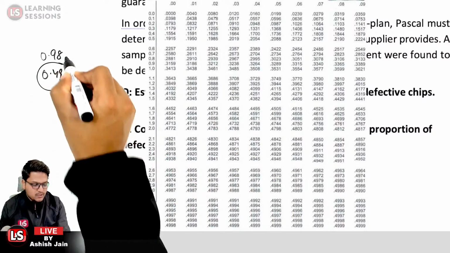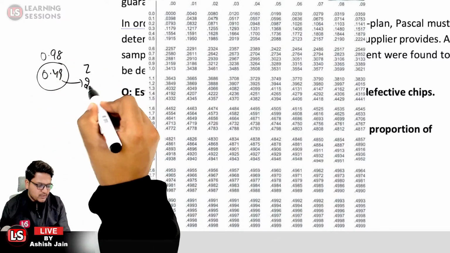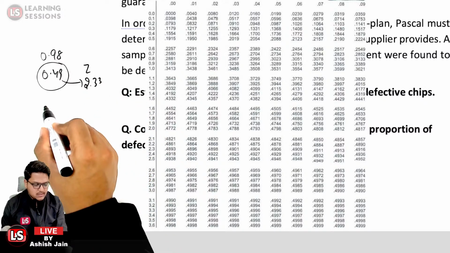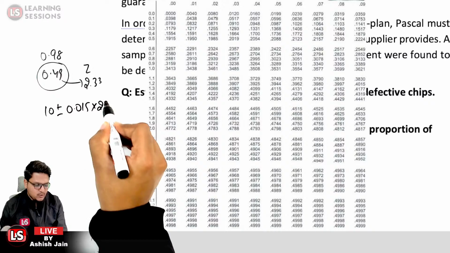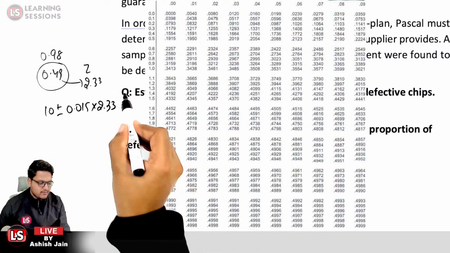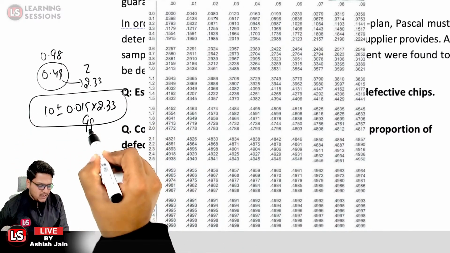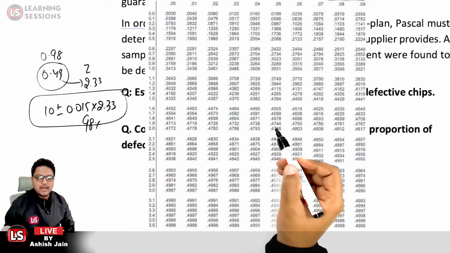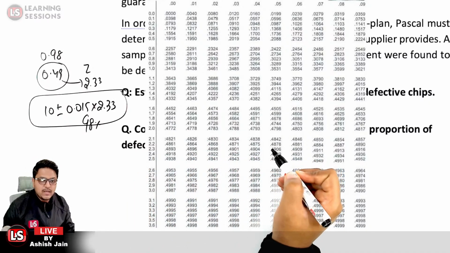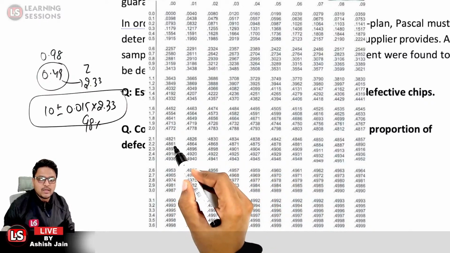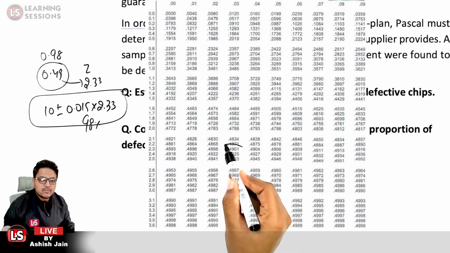So for this particular value, the Z value is 2.33. So what will be the answer? It is 10 plus minus 0.015 multiplied by 2.33. That will be the interval for 98% of the certainty.